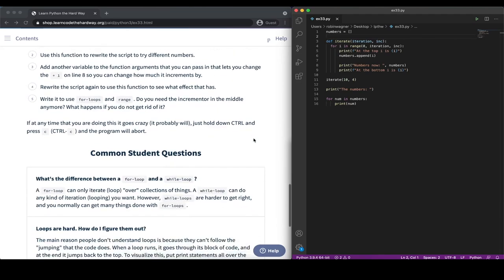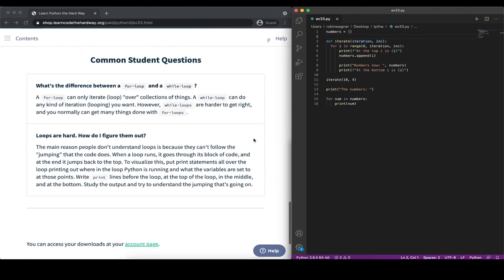Now finally, let's take a look at some common student questions. The first one is, what's the difference between a for loop and a while loop? A for loop can only iterate or loop over a collection of things, which is basically what we saw here, where we defined what we want to loop over using the range function. A while loop can do any kinds of iterations that we want. However, while loops are harder to get right, and you normally can get many things done with for loops.